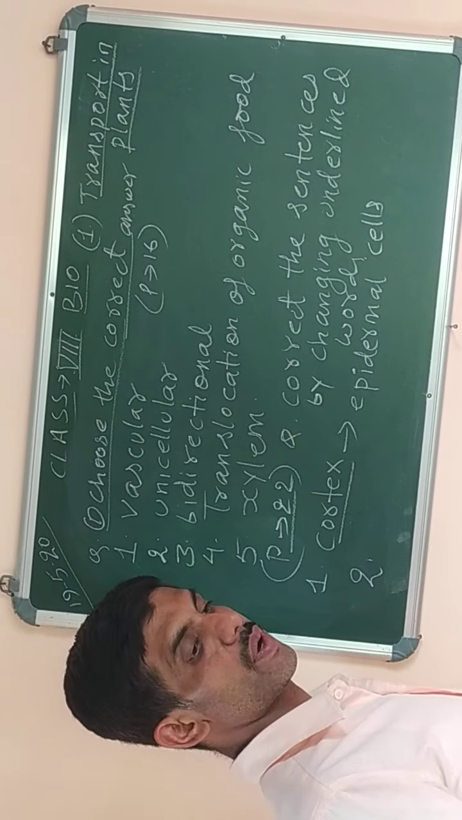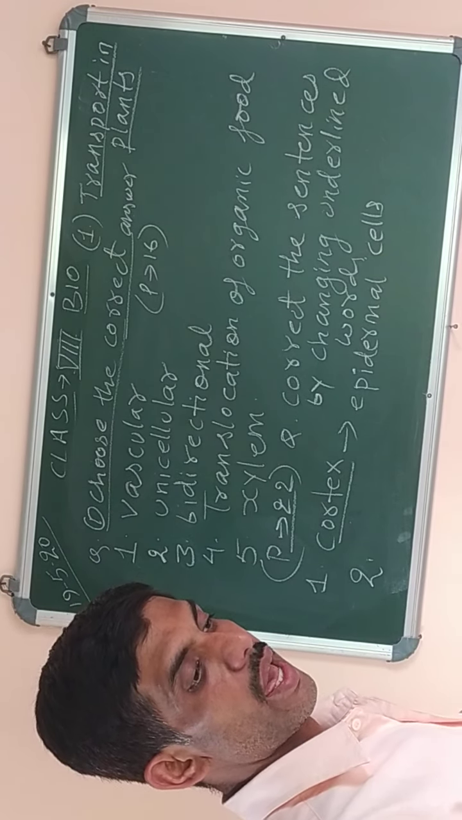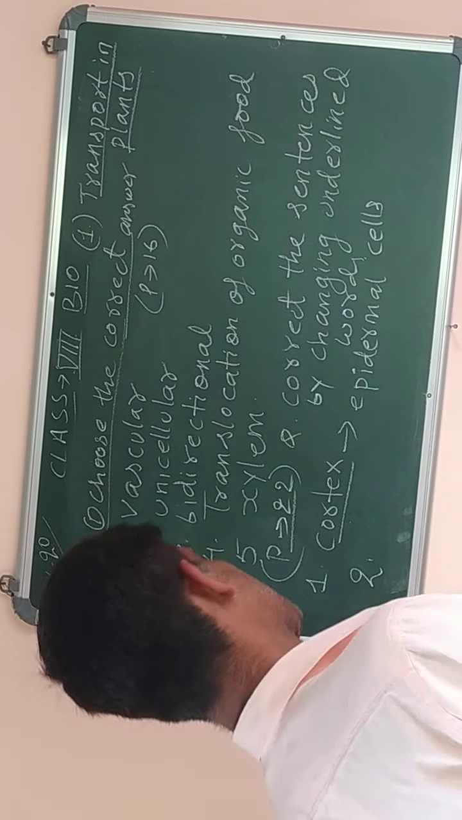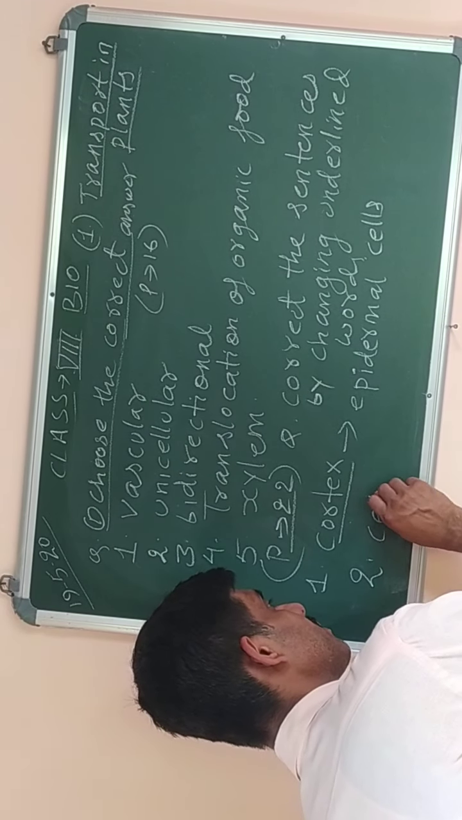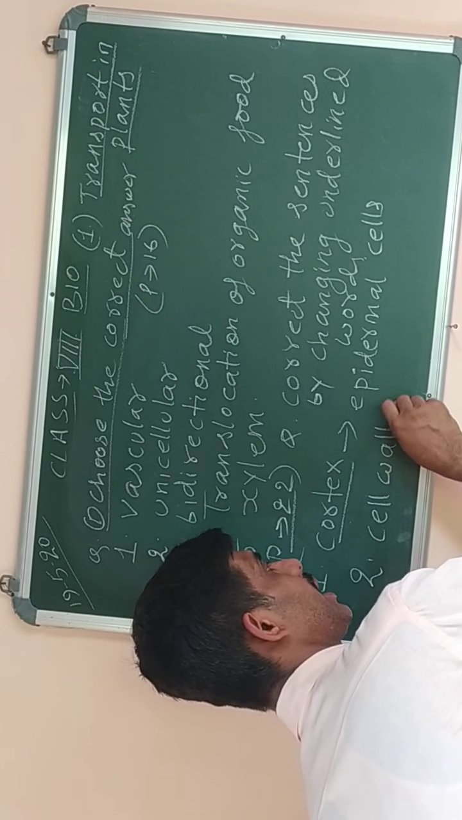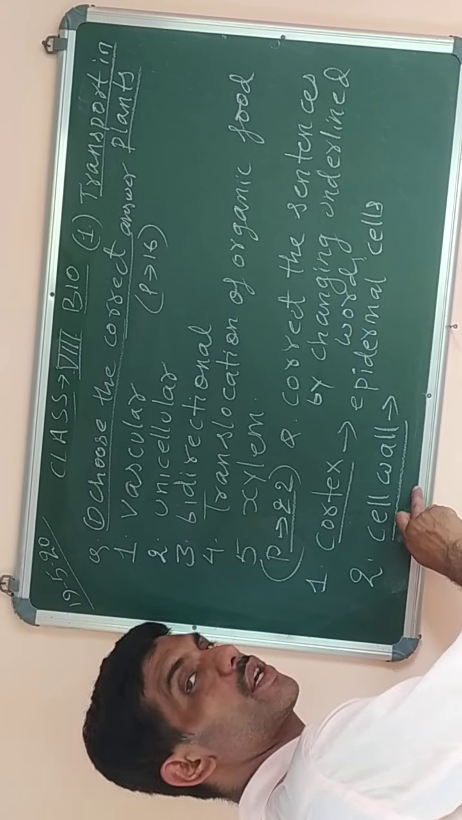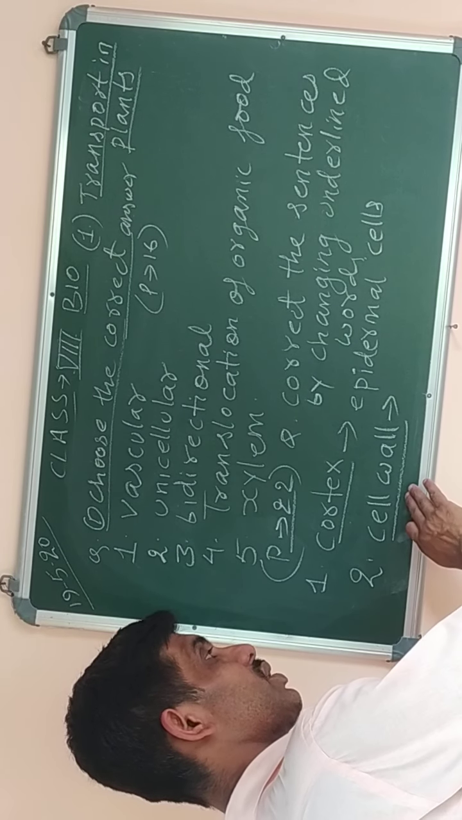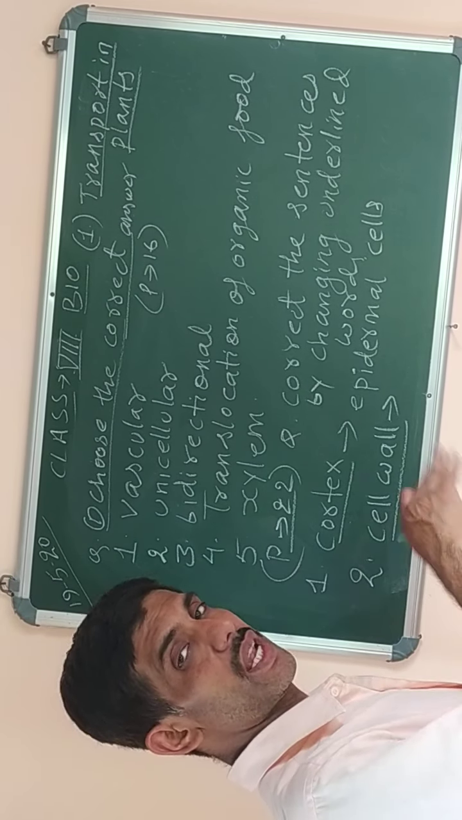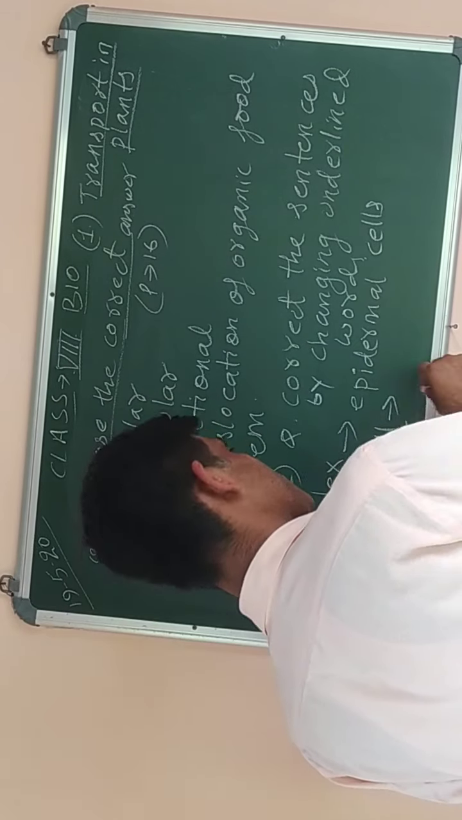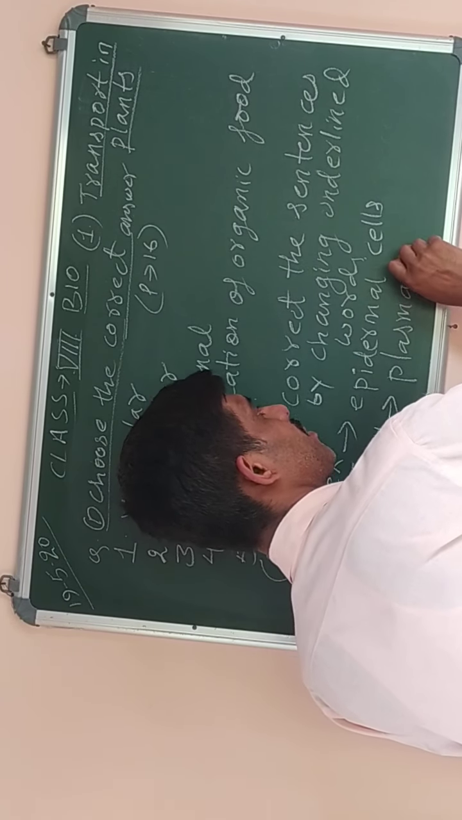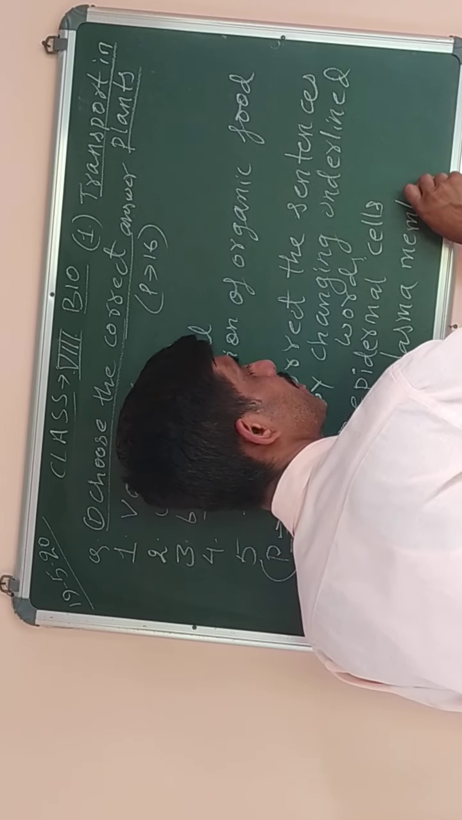Then the second question was: root hair have a semi-permeable membrane called the cell wall. Cell wall is underlined, which means this is the incorrect word and we have to replace it with the correct one. The cell wall is not semi-permeable; it is freely permeable. So it should be plasma membrane. Plasma membrane is semi-permeable.